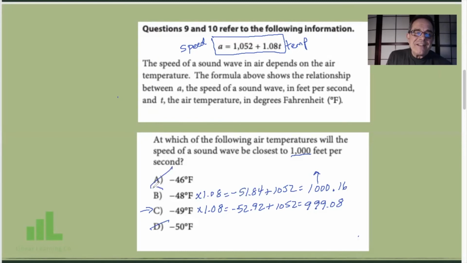It's definitely going to be B. And we're done. Plugging in the answer choices happens lots of different ways during the test. I urge you, become really good at this skill, and it will serve you well for the test. I promise.